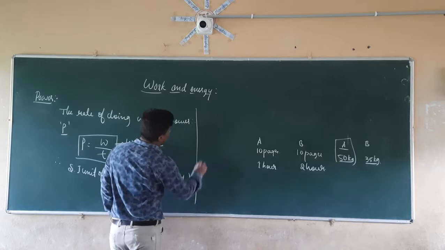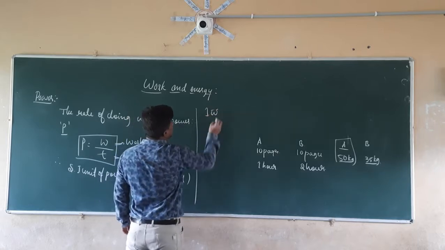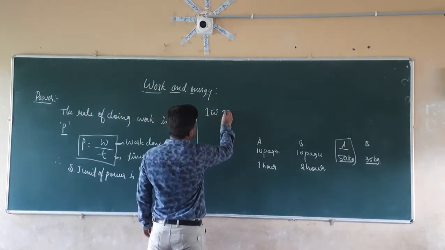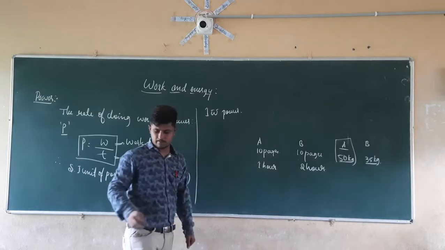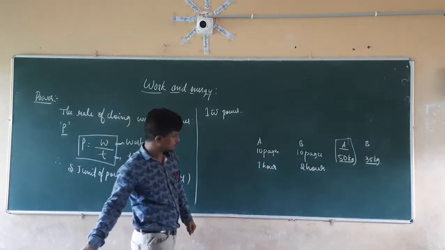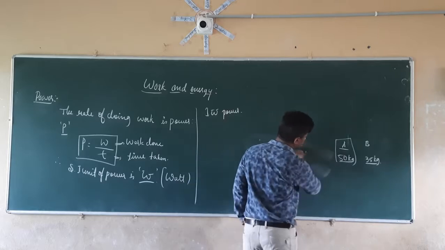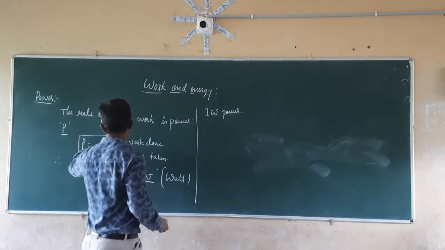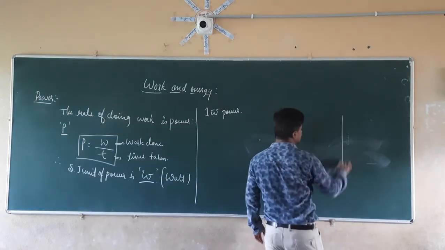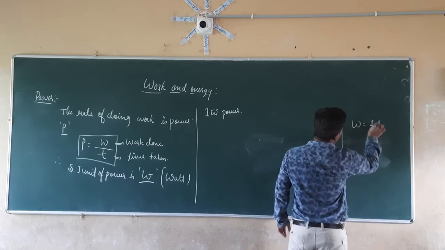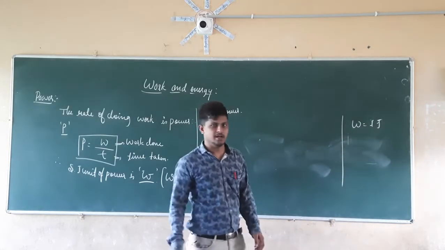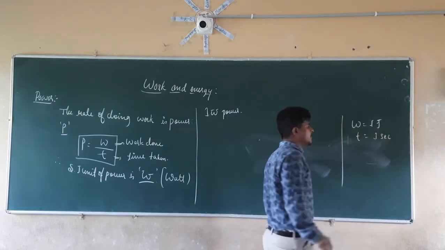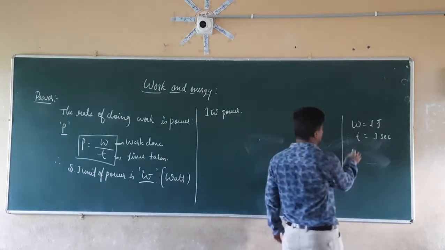So therefore, 1 watt is equal to how much? What do you mean by 1 watt of power? Let us consider the equation again. P is equal to W by T. If the work done by an object is equal to 1 joule, and to do that work it takes a time of 1 second, then power is said to be 1 watt.